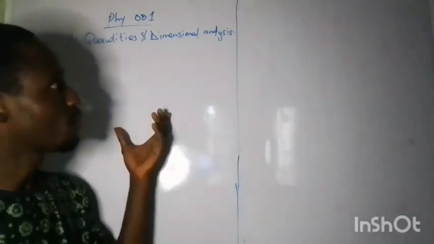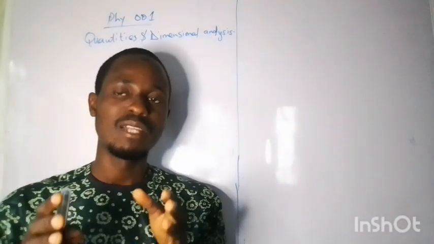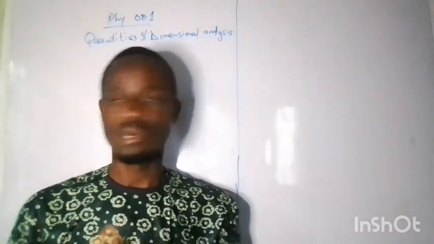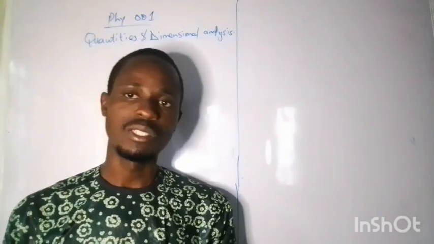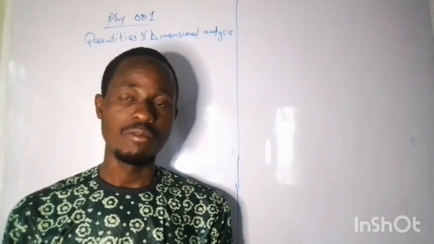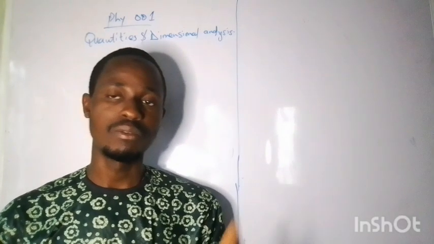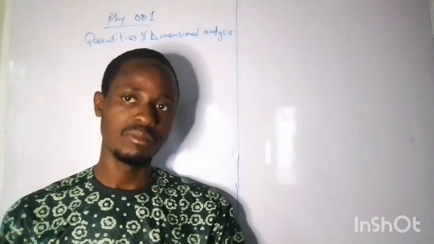Now I will give two more examples and then discuss the use of dimension. The basics of dimensional analysis is that you must know the formula to calculate a particular quantity. Take for instance speed. Speed is a derived quantity, and if you have to define speed, you say speed is the rate of change of distance with time.